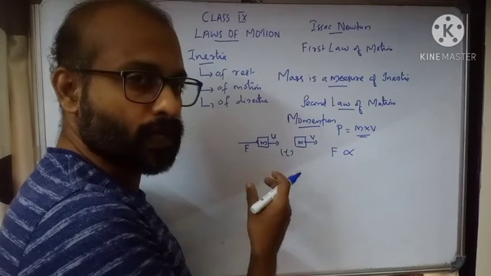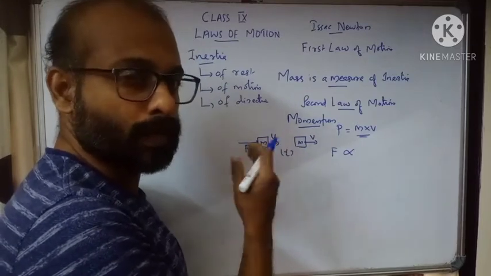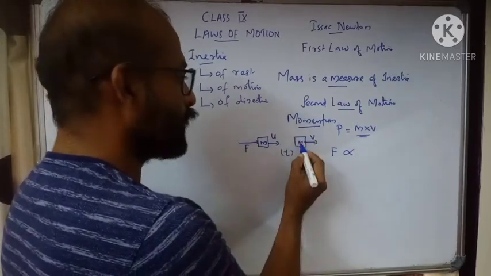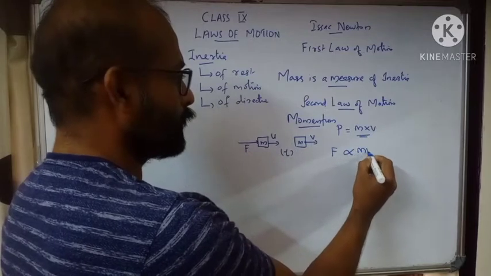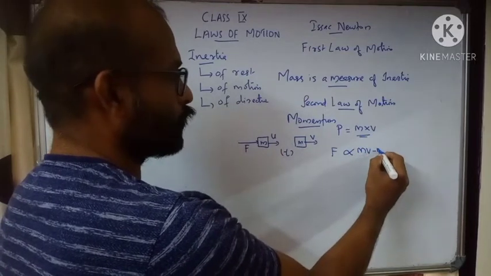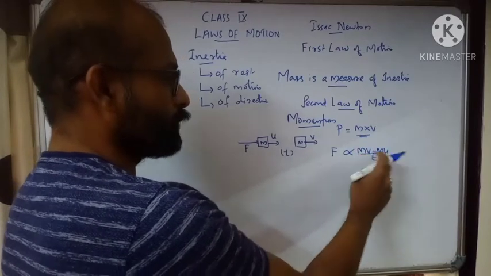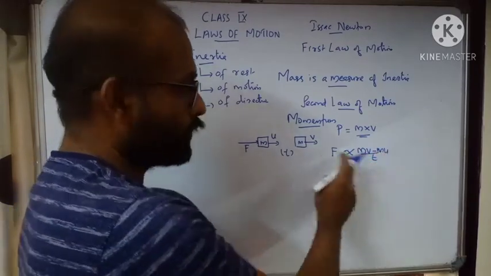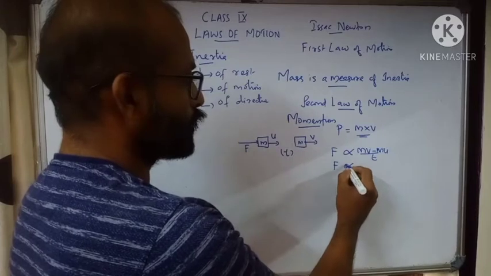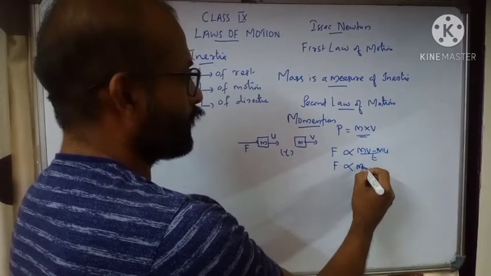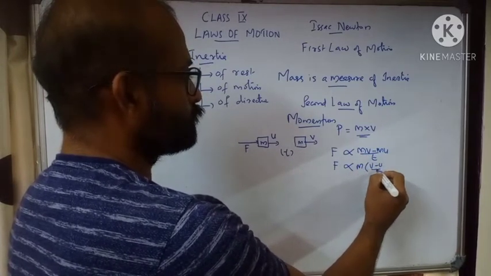What is the rate of change? That is change in momentum by time. Final momentum is m into v minus initial momentum is m into u. This is change in momentum. Then divide by time. Change in momentum by time is called rate of change of momentum. So we can write F proportional to m, since m is common, into (v minus u) by t.